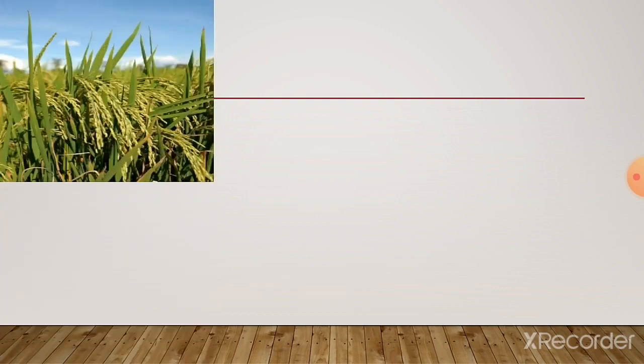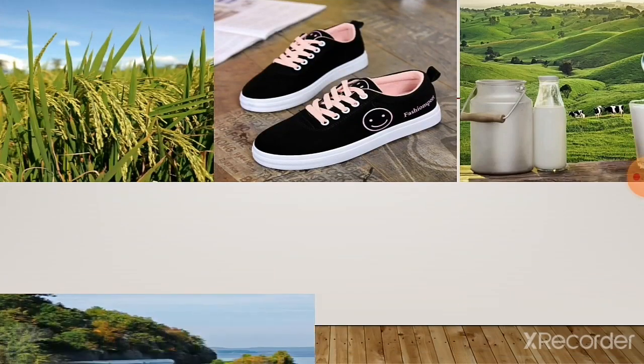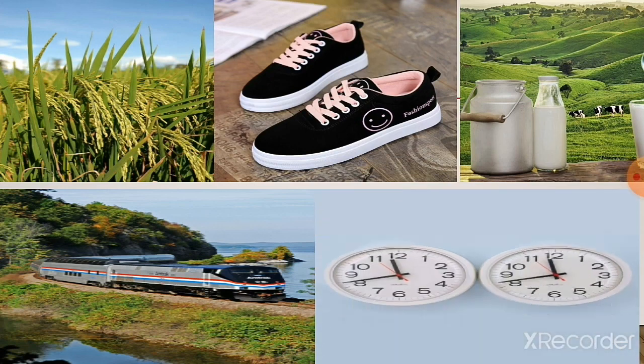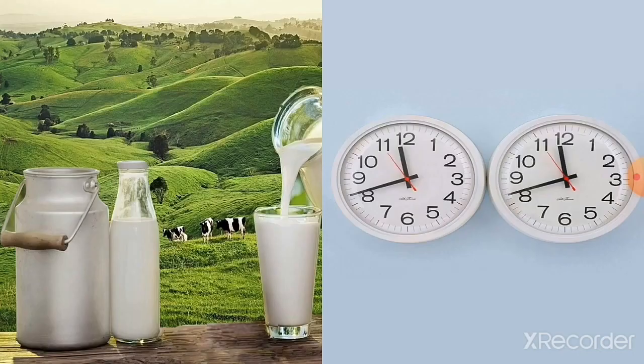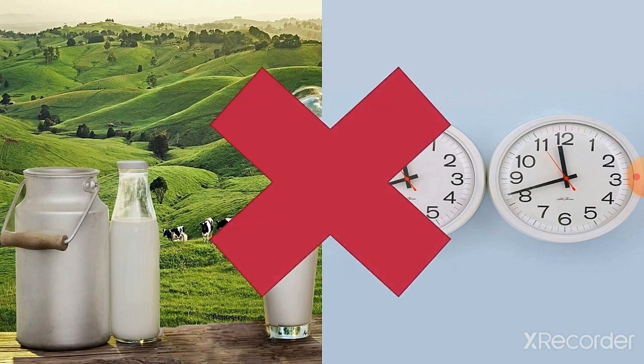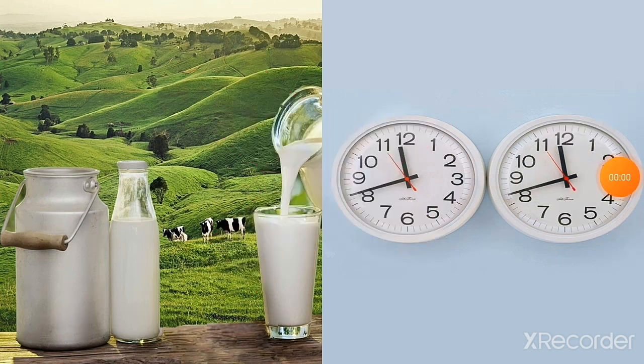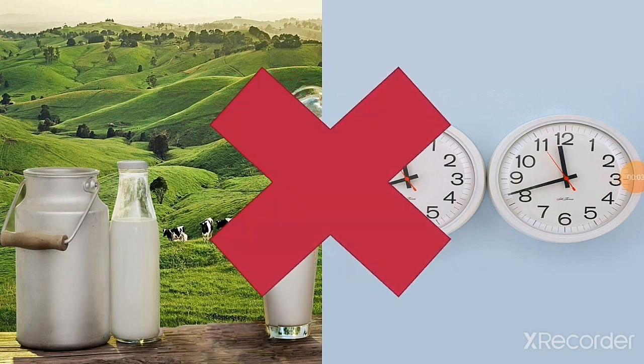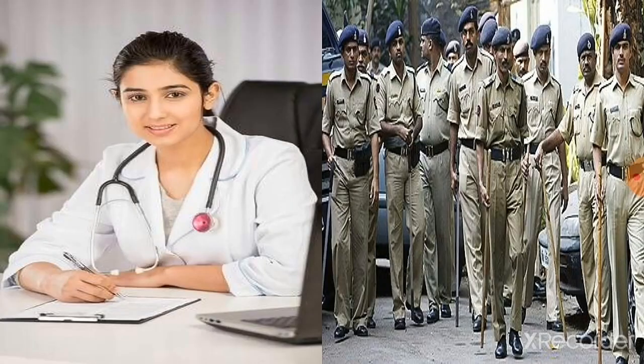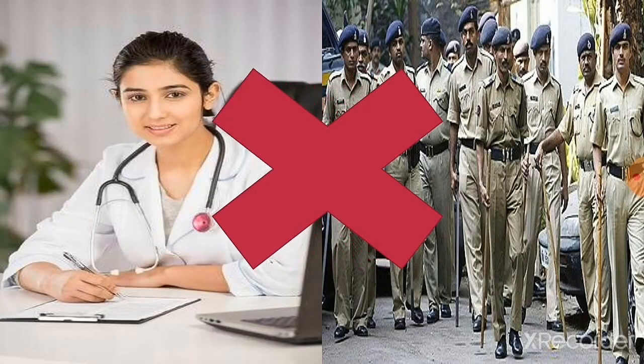However, a nation produces a wide range of goods like rice, shoes, milk, train, clock, etc. If only the quantities are taken into account, there is no meaningful way to add these up. For example, how do you add 100 liters of milk with 500 clocks? So, we cannot add the quantity of one type of good with another type of good, or one type of service with another type of service.